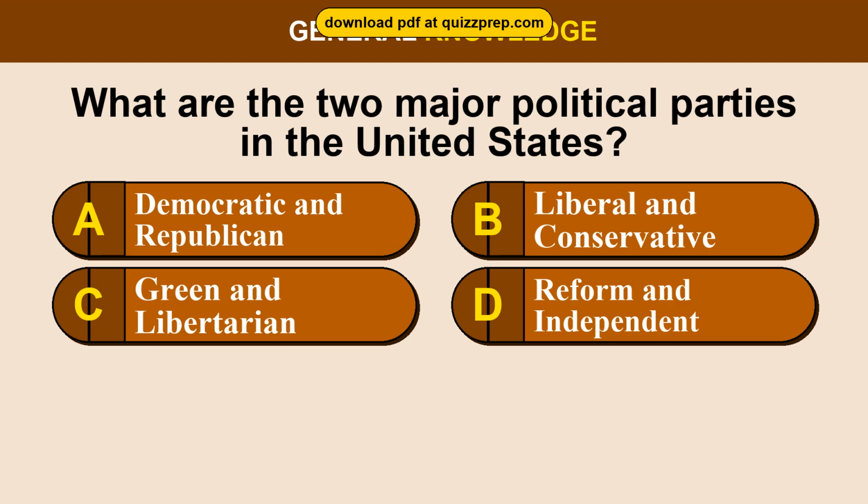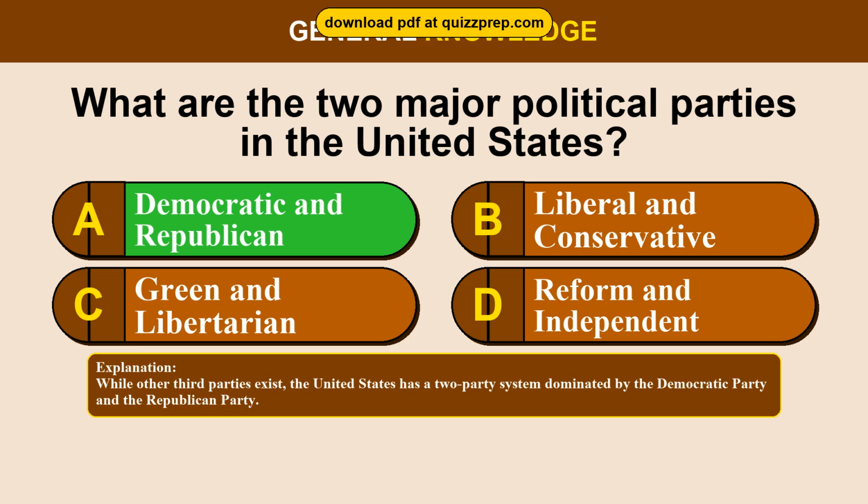Question 32. What are the two major political parties in the United States? Option A, Democratic and Republican. Option B, Liberal and Conservative. Option C, Green and Libertarian. Option D, Reform and Independent. The correct answer is option A, Democratic and Republican. While other third parties exist, the United States has a two-party system dominated by the Democratic Party and the Republican Party.